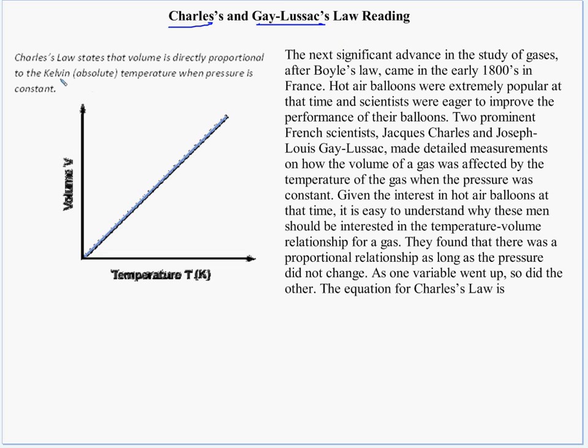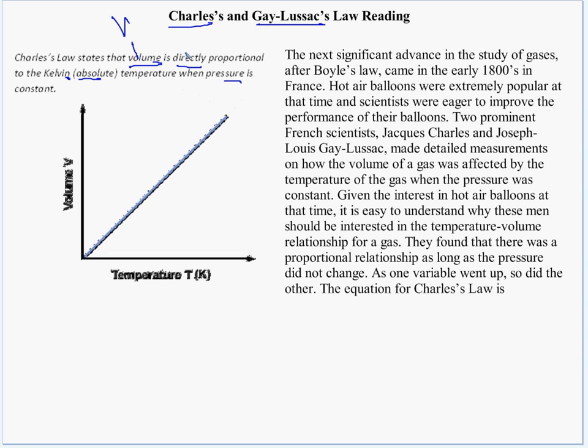So I'm looking at this figure. It says Charles' law states that volume, I know that's my boy V, is directly proportional to the Kelvin absolute temperature when pressure is constant. Because remember, Kelvin is the only temperature where 0 is actually the lowest temperature possible. That's why it's absolute. So pressure is constant.